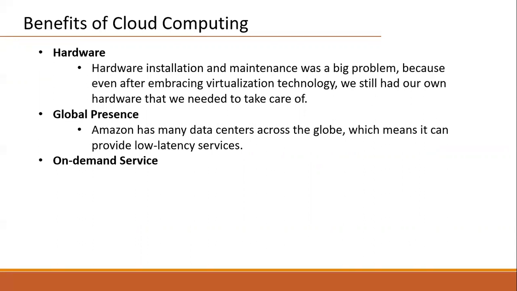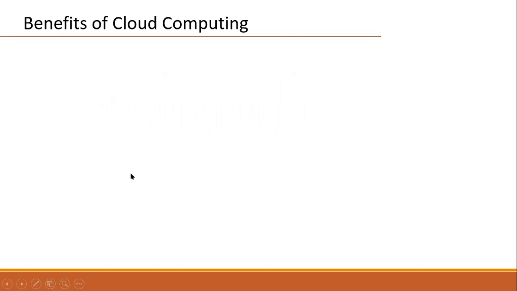That means no need to take any approvals. We can directly start working. That's why they are on-demand services.